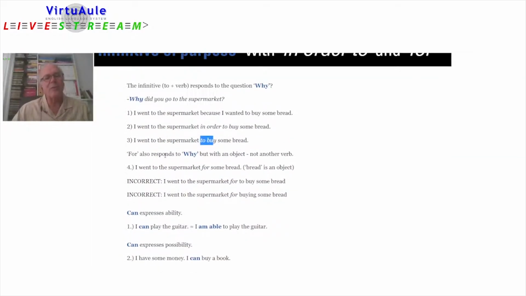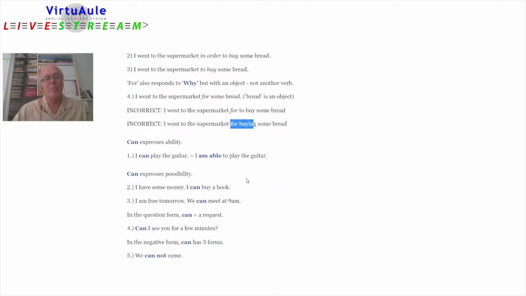For also responds to why, but with an object, not another verb. I went to the supermarket for some bread. Bread is an object. Incorrect. I went to the supermarket to buy some bread. No, that's incorrect. Also incorrect. I went to the supermarket for buying some bread. Okay, for with an object, to with the verb.